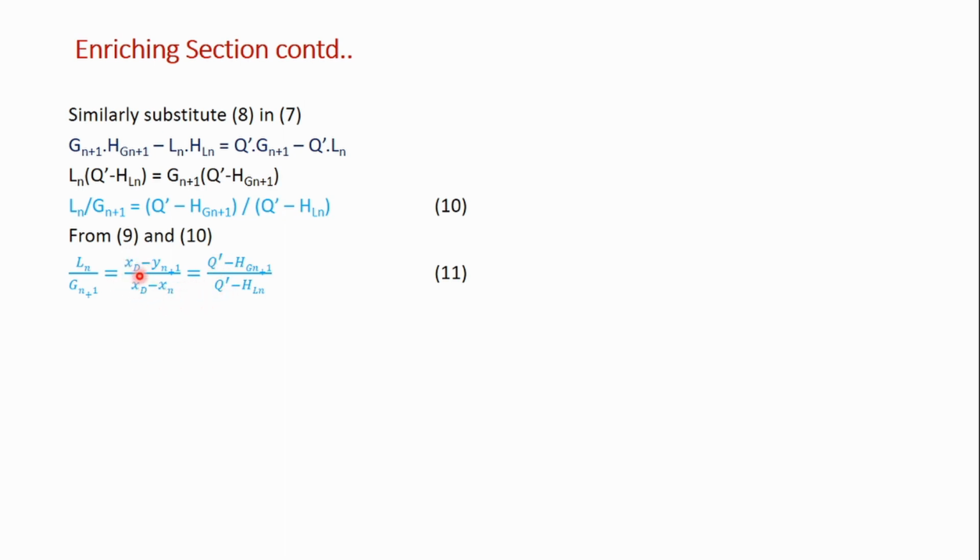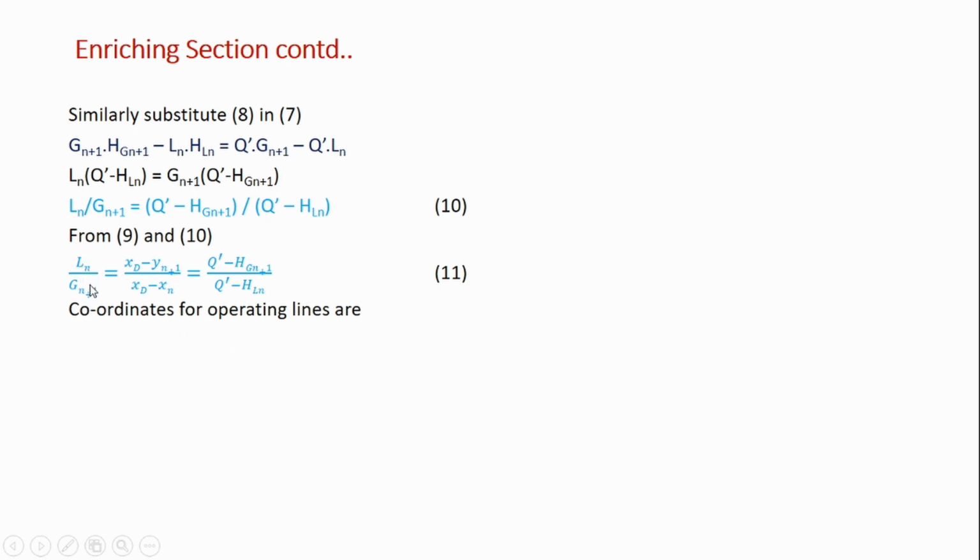So one coordinate for this line is xD comma Q dash. Another coordinate is yn plus 1 comma HGn plus 1, and another coordinate is xn comma HLn. So three points of a line are given, whose coordinates are these.